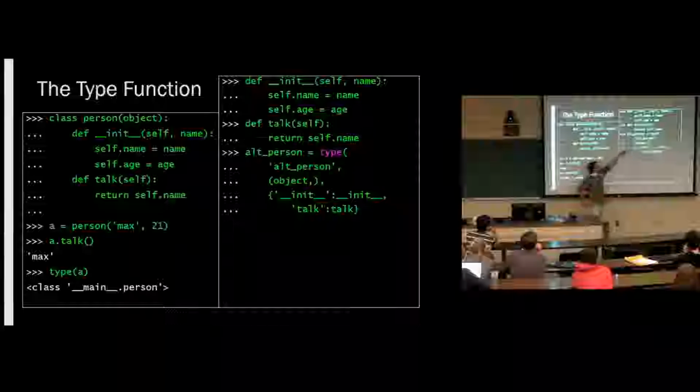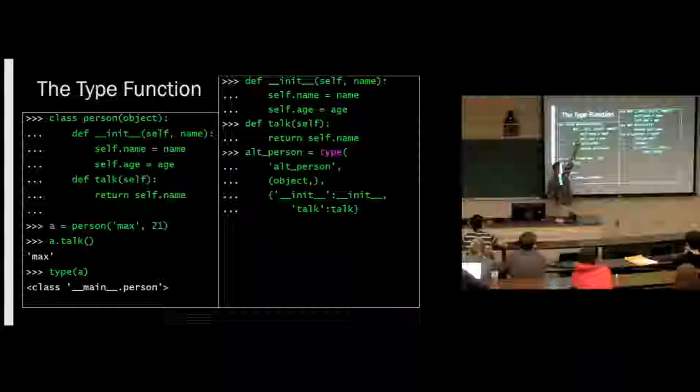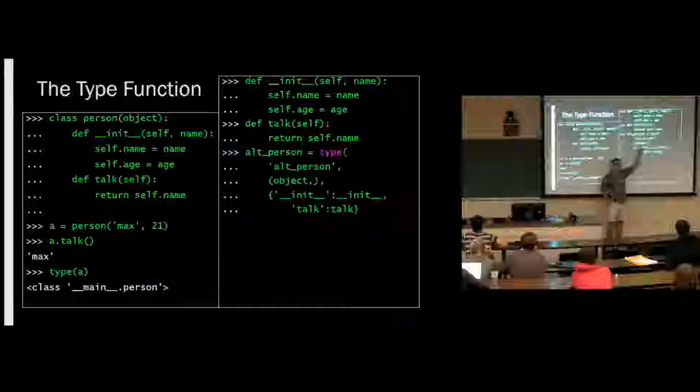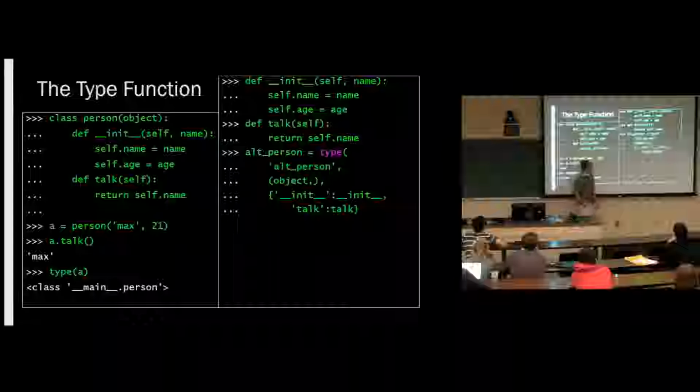And what did we pass in here? We passed in the name, just like the name right up there, same name. We passed in a list of base classes, just like how we can do up here, right next to the name. And then what's the last thing we pass in? A dictionary of all of the contents.